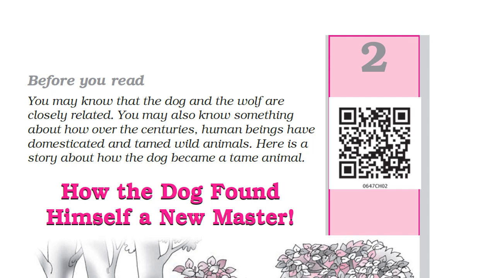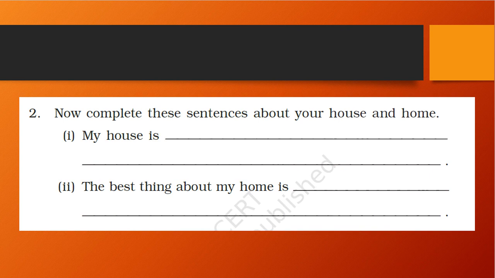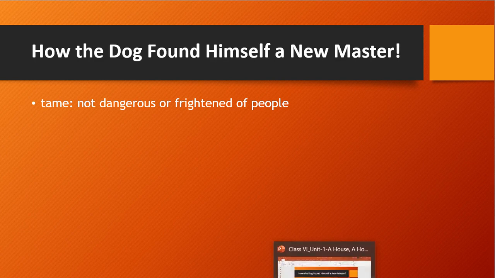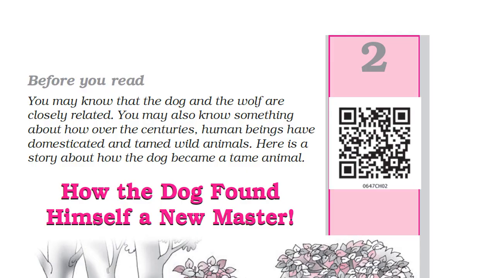Tame means the animal is not dangerous or frightened of people. So that is a tamed wild animal. It is wild but not harmful. That kind of animal people have domesticated.